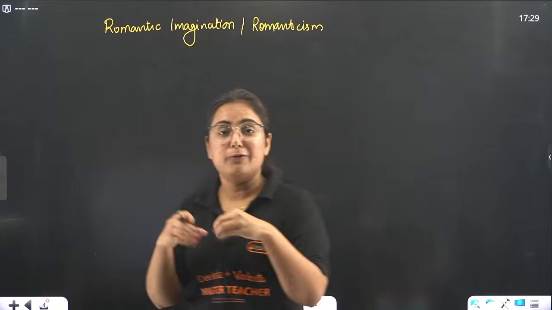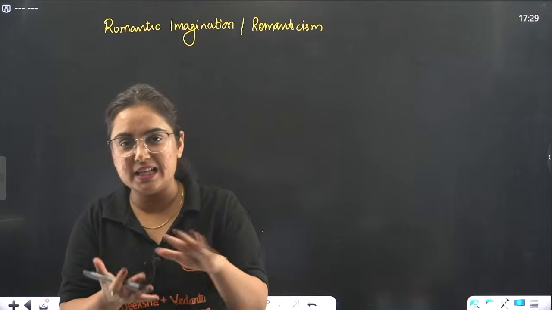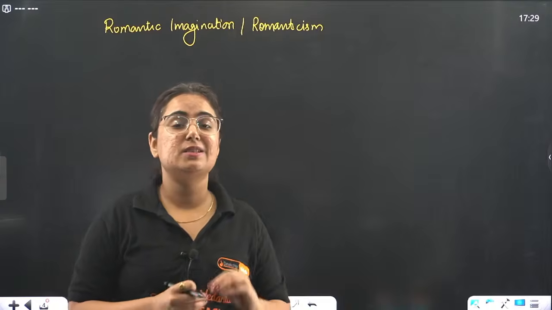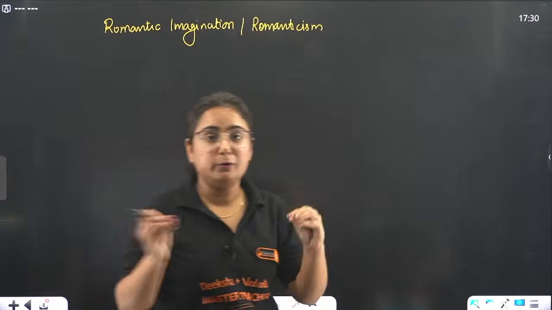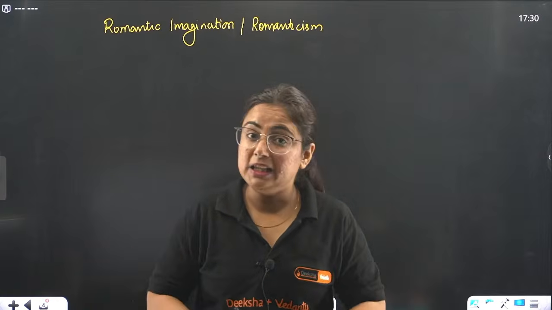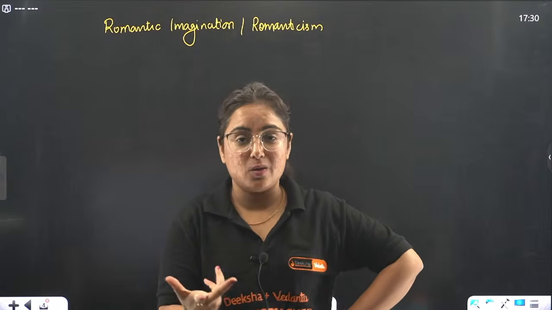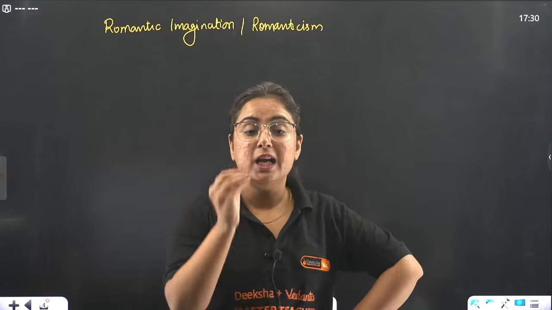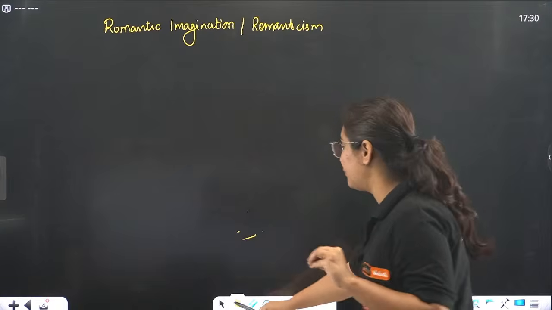Whenever we love something, we don't think about reason, rationality, or any science behind it. So romanticism is basically a feeling of love towards a nation where you don't feel any science, rationality or reason behind it. It is based upon feelings, mystic intuitions and emotions. This feeling is known as romantic imagination.